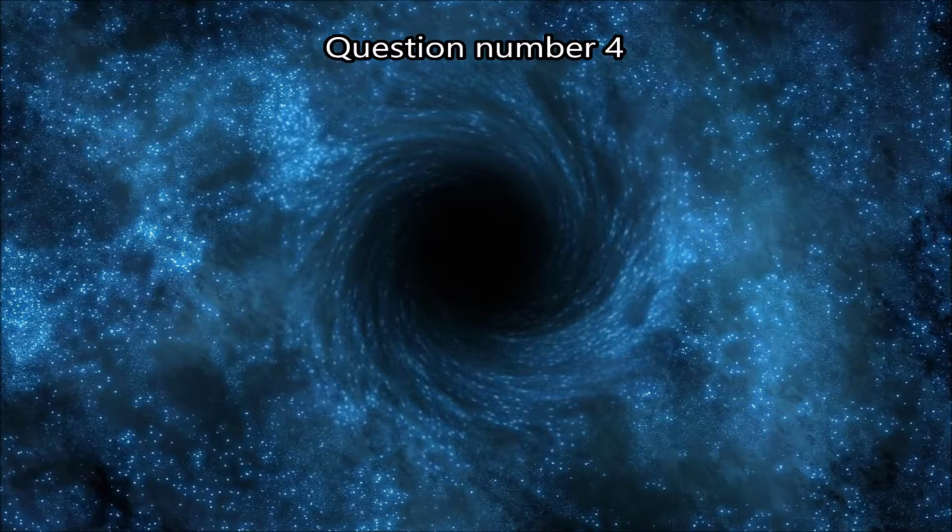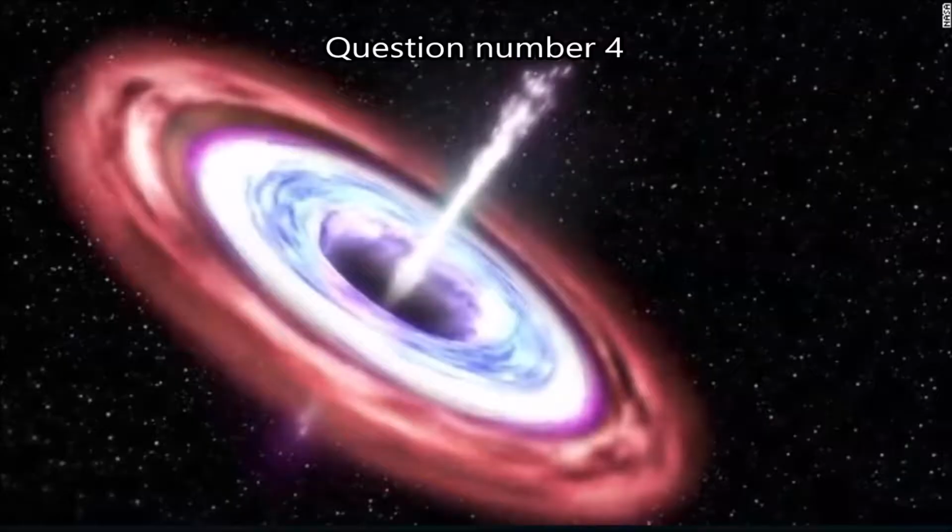Question number 4. Black holes. Why is the light not reflected from the black hole? Where does the mass disappear to in the black hole?